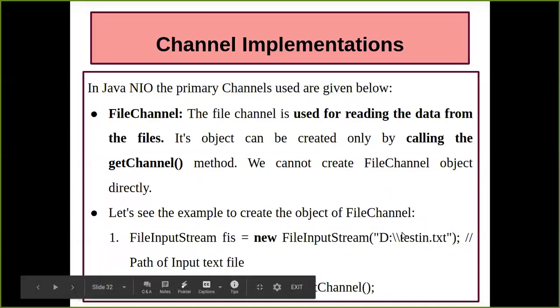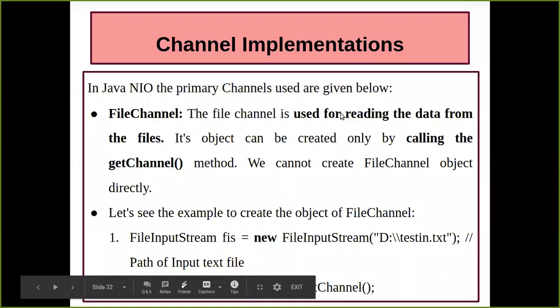But here we are considering that the Java file is not placed in the same folder where the text file is present. So we have to give the path. What is written over here is the D drive. Say, for example, the Java file is in the C drive and my text file is in the D drive. So I have given the path over here, so that the file input stream searches for the file in the D drive, named testin.txt, which is going to be read by this class. And whichever data has been read is going to come to this object.